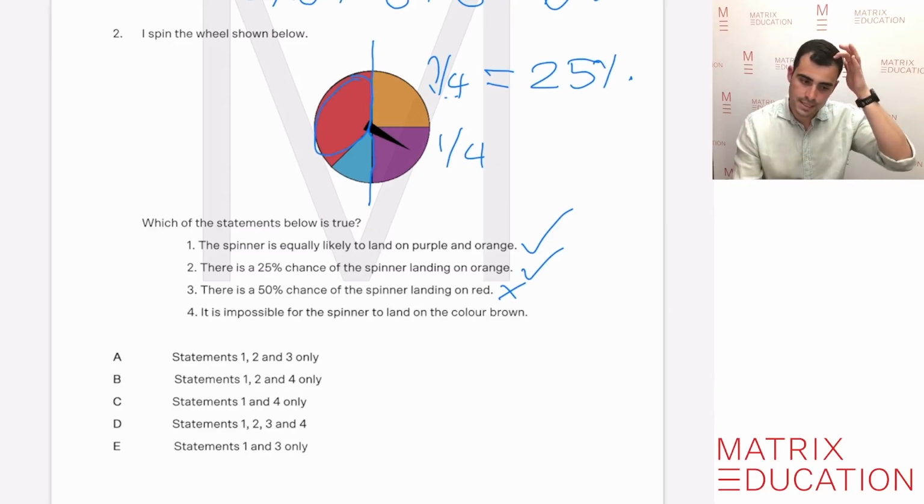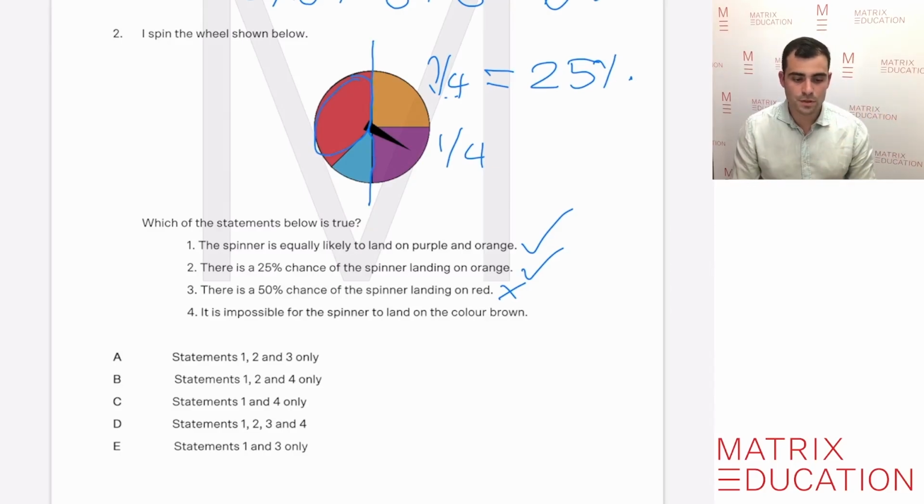And the last one there says it is impossible for the spinner to land on the color brown. We look at the colors in the spinner. There's actually no brown there. So is it impossible for the spinner to land on the color brown? Well, yeah, because there's no color brown.